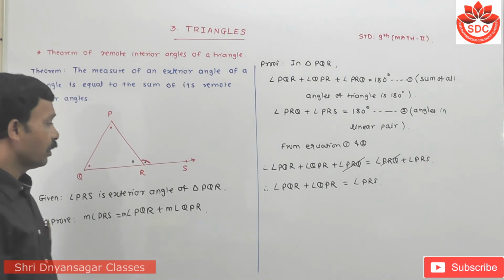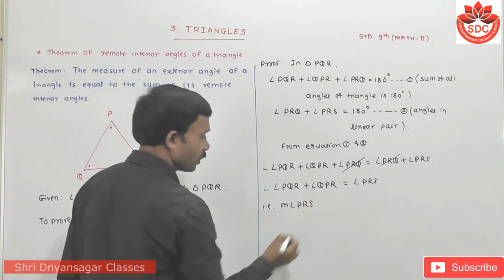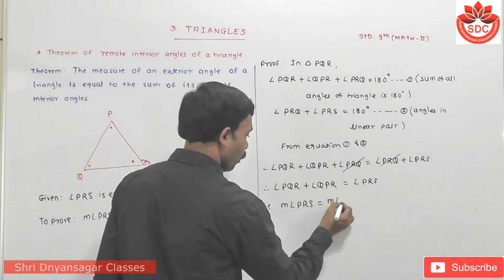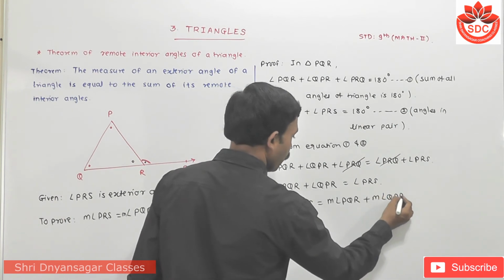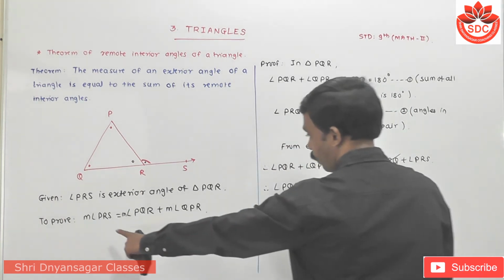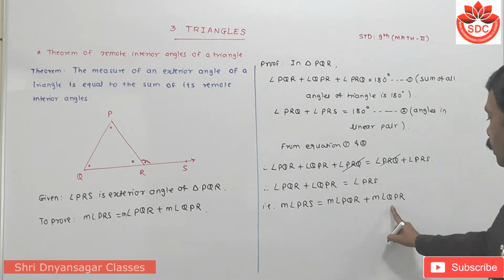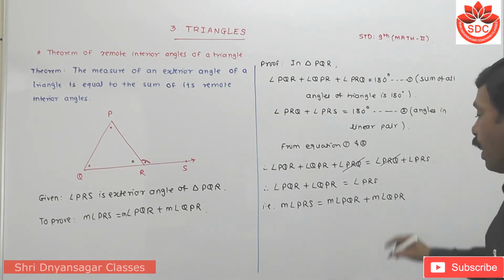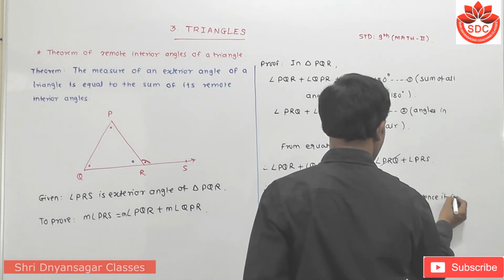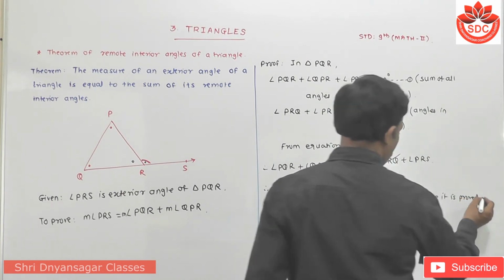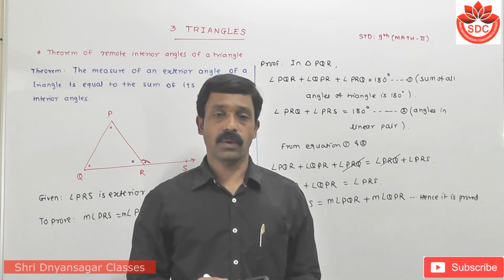Means we write here, measure of angle PRS is equal to measure of angle PQR plus measure of angle QPR, and hence it is proved. Can you understand this? So simple but very, very important thing. Okay, we take the next part.